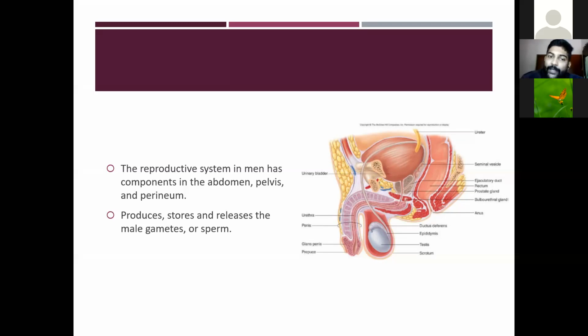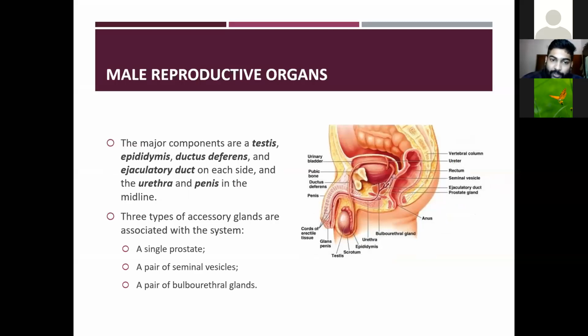Then the components of the male reproductive system. The major components are the testis, the epididymis, then the ductus deferens, which is also called the vas deferens, and the ejaculatory duct. There are two in number, one on each side. Then the urethra and the penis in the midline.